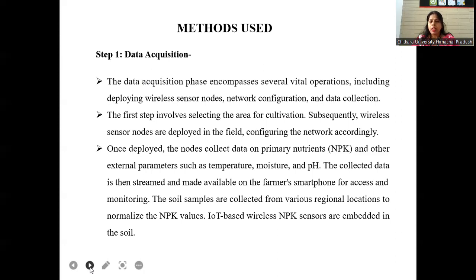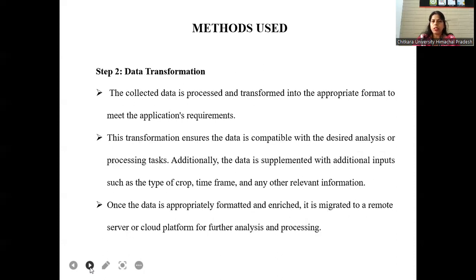The soil samples are collected from various regional locations to normalize the NPK value. IoT-based wireless NPK sensors are embedded in the soil. The second method is data transformation. The collected data is processed and transformed into the appropriate format to meet the application's requirements. This transformation ensures the data is compatible with the desired analysis or processing task.